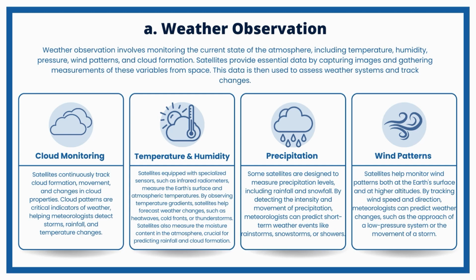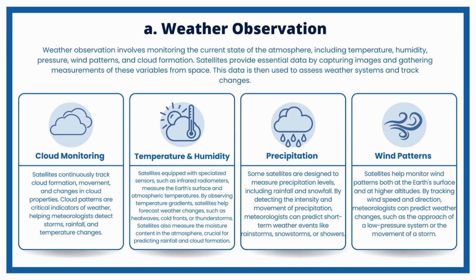A. Weather observation. Weather observation involves monitoring the current state of the atmosphere, including temperature, humidity, pressure, wind patterns, and cloud formation. Satellites provide essential data by capturing images and gathering measurements of these variables from space. This data is then used to assess weather systems and track changes. Cloud monitoring. Satellites continuously track cloud formation, movement, and changes in cloud properties. Cloud patterns are critical indicators of weather, helping meteorologists detect storms, rainfall, and temperature changes.